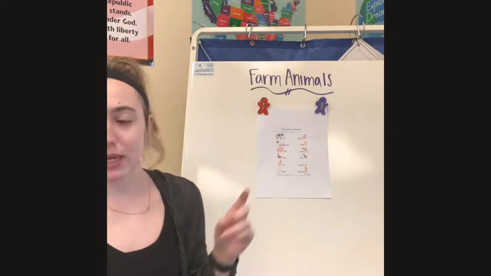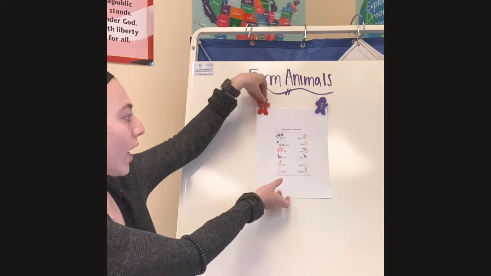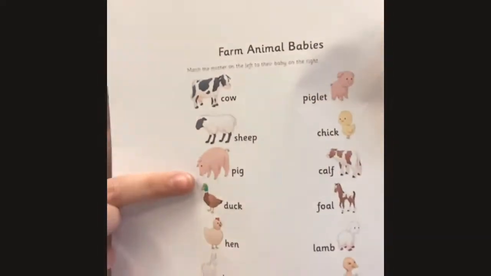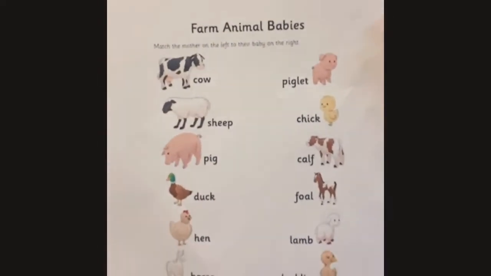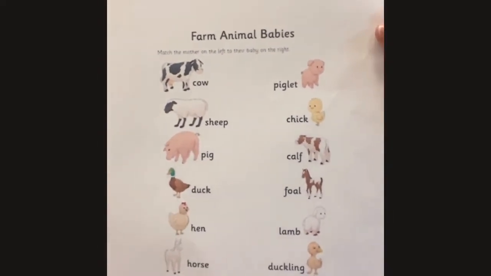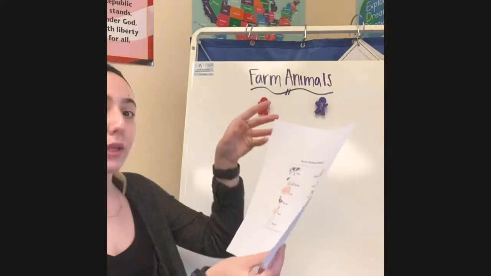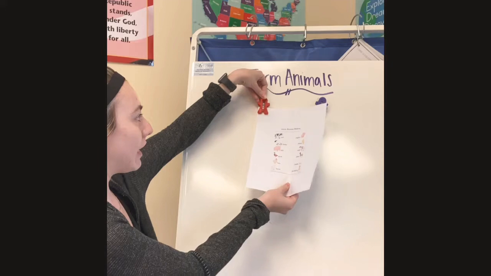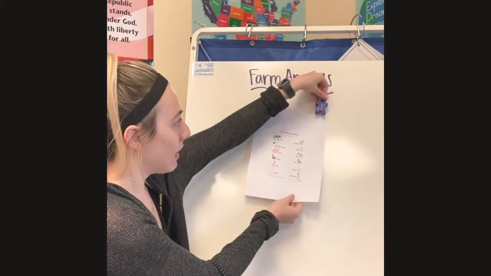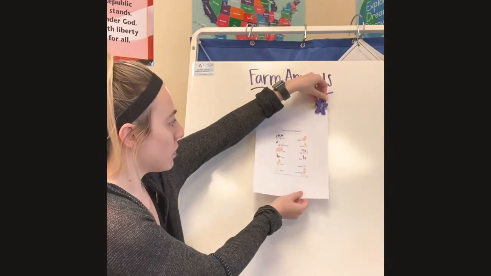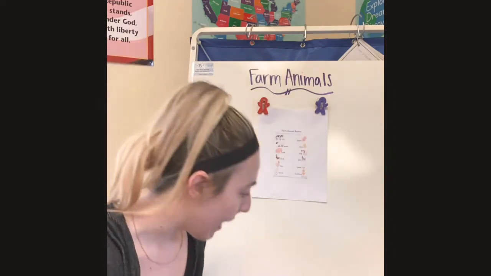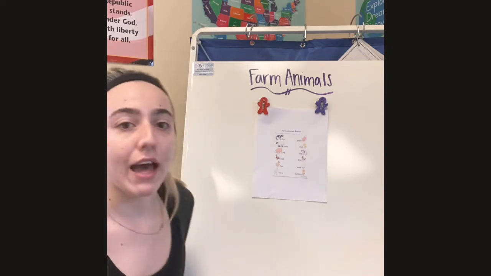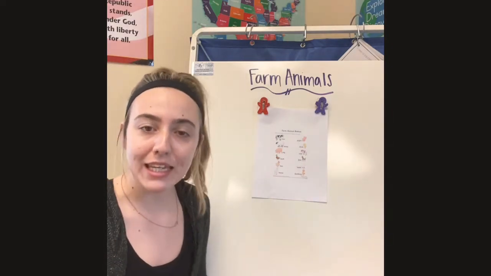Why don't you go on your paper? Let me show you the paper. Find the mama pig. She's going to be over here, right? You're going to need a pencil because we're going to match it to the baby pig. But we're going to first learn the different name. Okay? So, let me get a marker. The name of our baby pig is called a piglet.